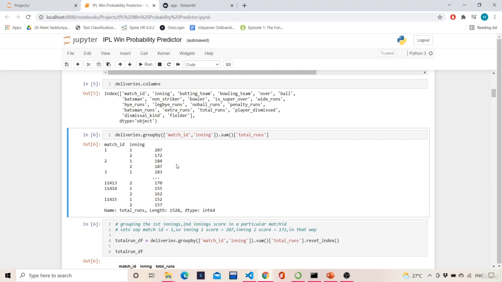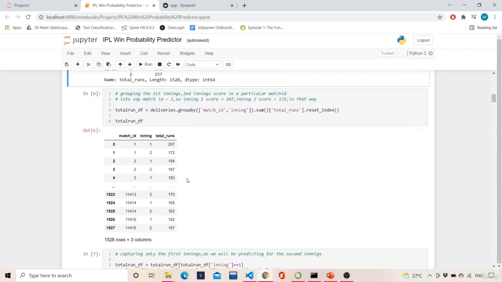So basically, in match ID 1, the team who batted first won the game. Similarly, match ID 2, that is nothing but the second match. In the second match, the first innings score was 184 and the second innings score was 187. That is, the team who was chasing 184 runs won the game. Right. So in this way, I am trying to get my data.